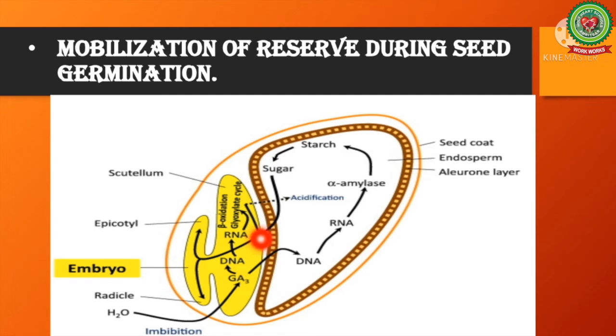Nucleic acid content in the storage tissue hardly changes during germination. However, both DNA and RNA content of the embryonic axis increases during germination. So you can see here, this is the aleurone layer which is present in the maize seed. This is the scutellum and this is the growing embryo. During seed germination, the alpha amylase converts starch into sugars, which will be translocated from here into the growing embryo. This is all controlled by a special growth hormone, that is gibberellins.